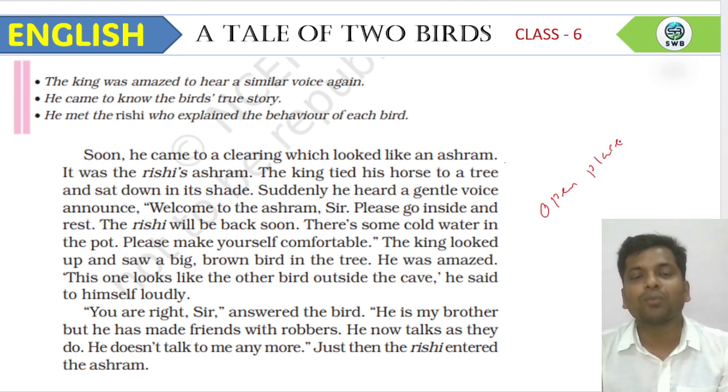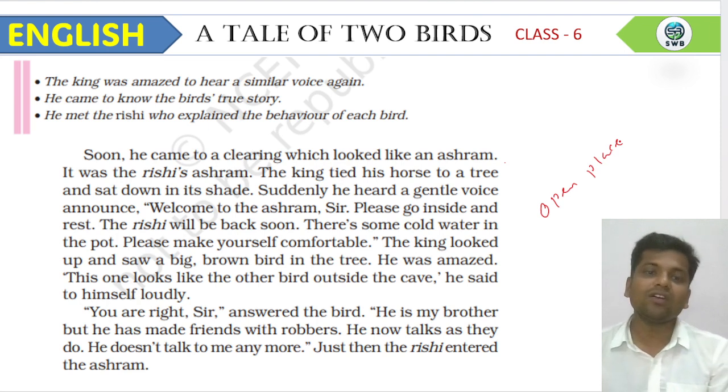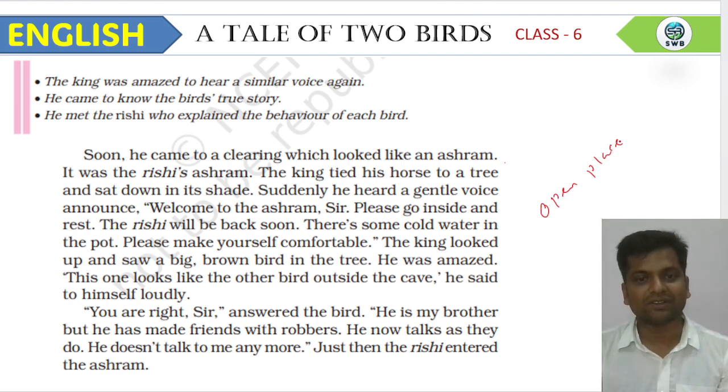This is the voice of another bird who was living near the Rishi's ashram. This voice was very soothing. This voice was giving lots of pleasure and delight to everyone.